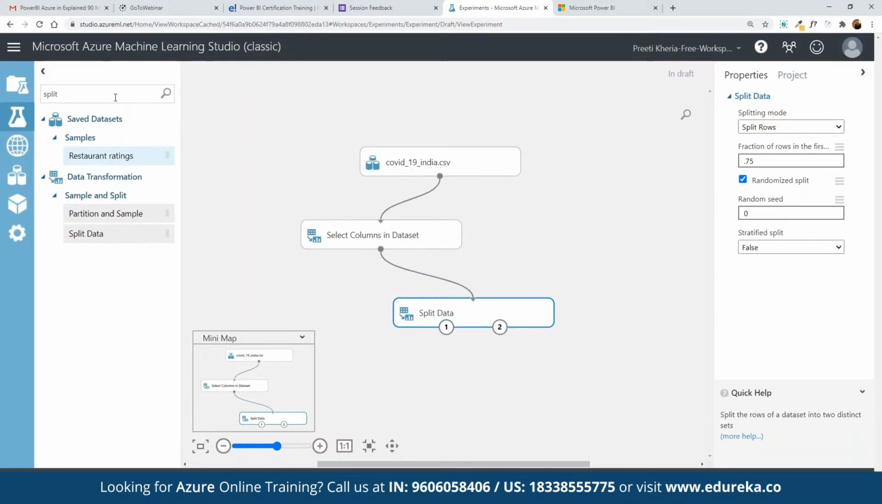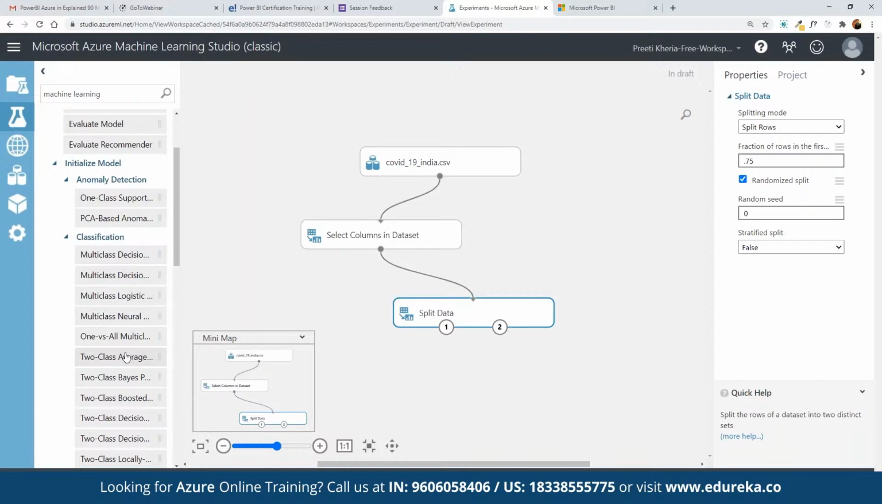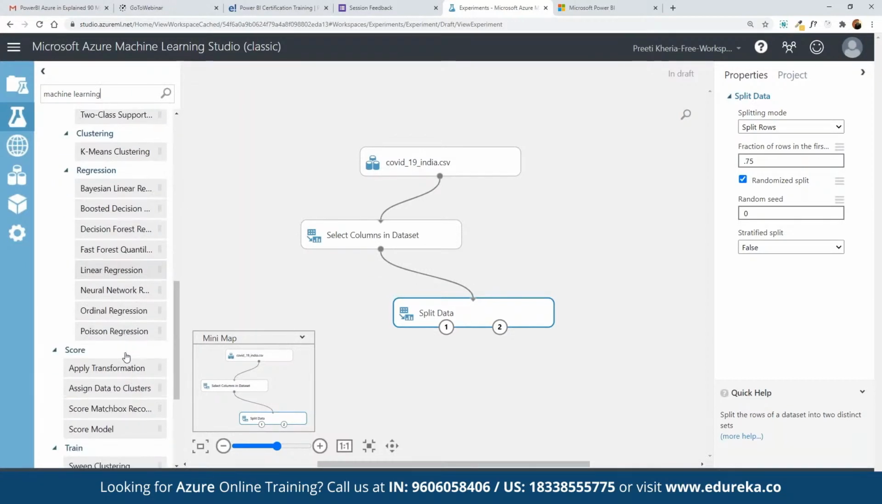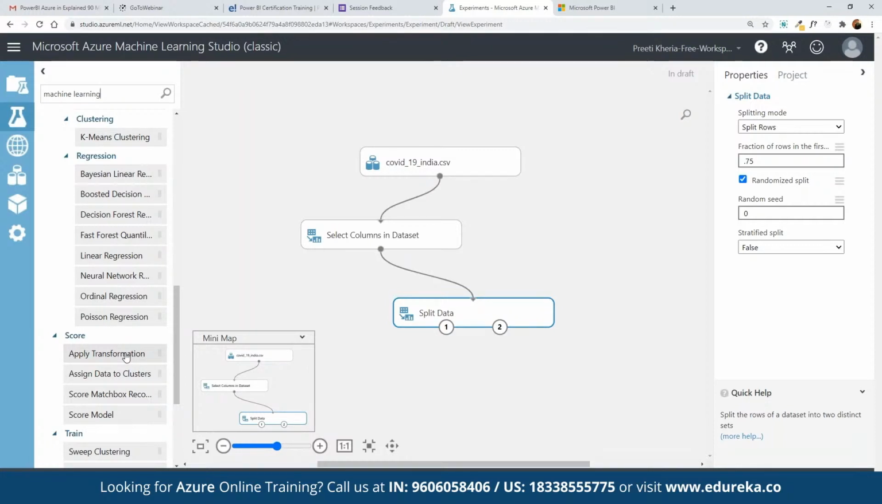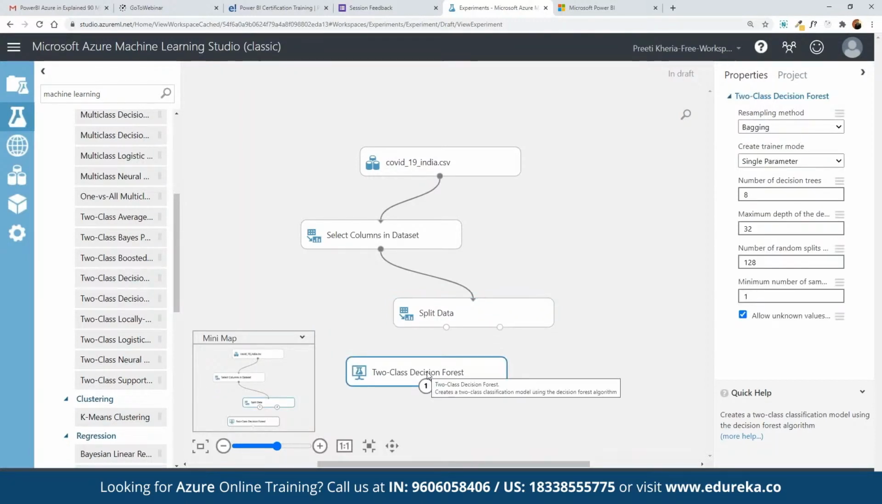So here we can search for machine learning algorithms. Now there are multiple machine learning algorithms available here. Which model shall we select? Let's suppose two class decision forest. Here we have two class decision jungle, and this one is the forest. So we can simply drag and drop two class decision forest.